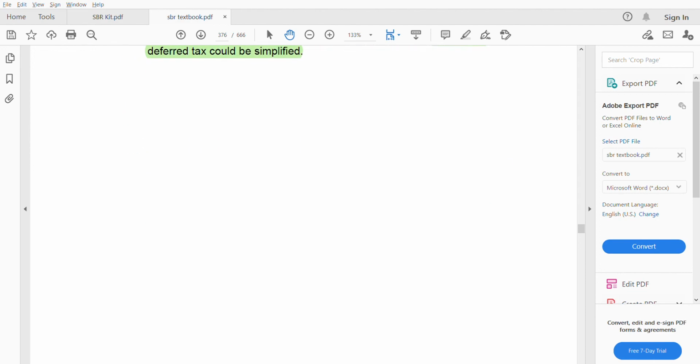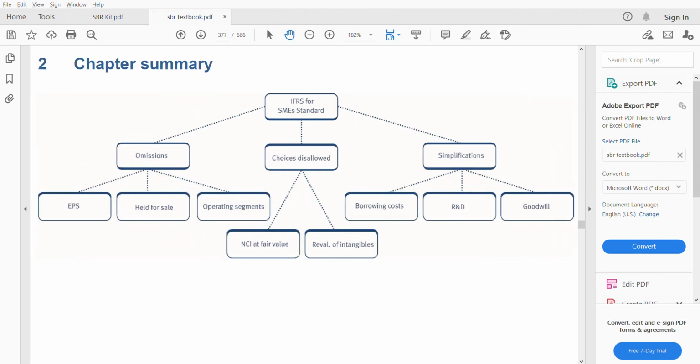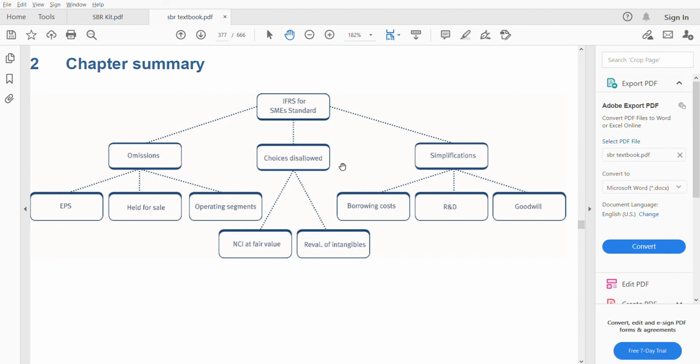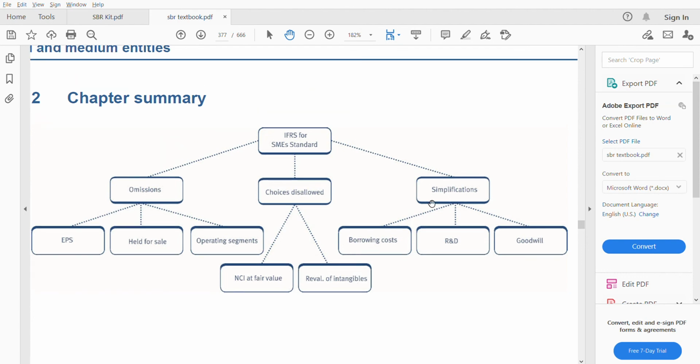Okay, so now this is the chapter summary. Let me zoom this out for you. I think you can see it, right? So there are three things under IFRS for SMEs: omissions, choices disallowed, and simplifications. Under omissions, four things have been omitted: earnings per share, held for sale, operating segments, and interim reporting. There is one more thing which is not added here. Choices disallowed, two things: NCI at fair value and revaluation of intangibles. Then we have simplifications for borrowing costs, R&D, goodwill. We have them for other things also which are not there. Everything is not given here.